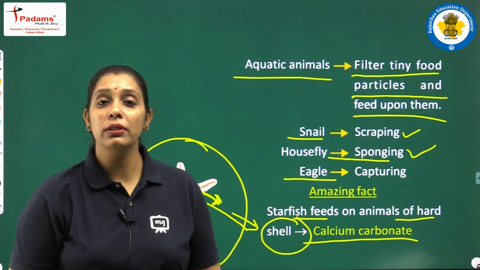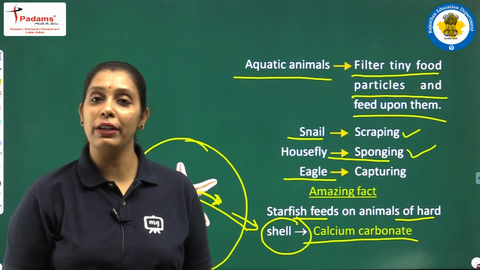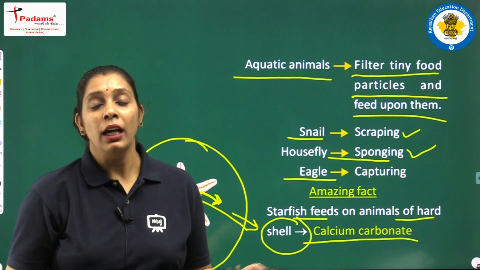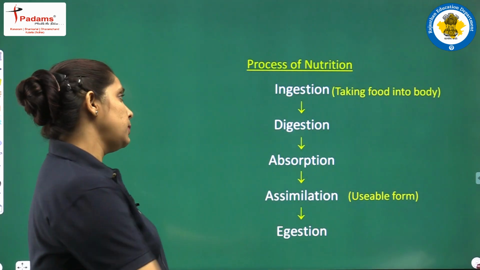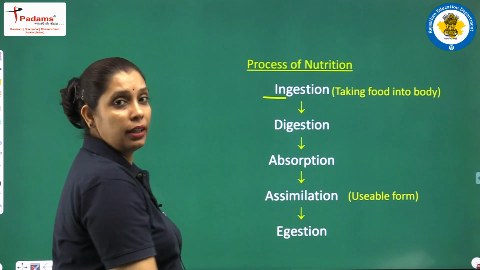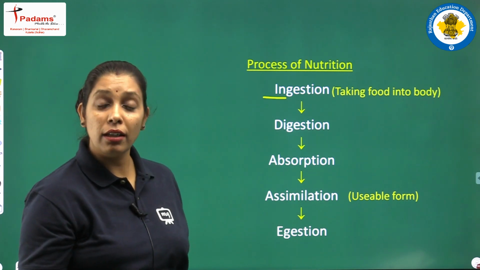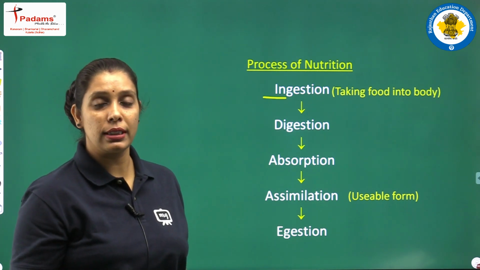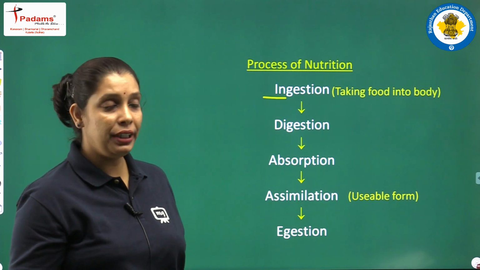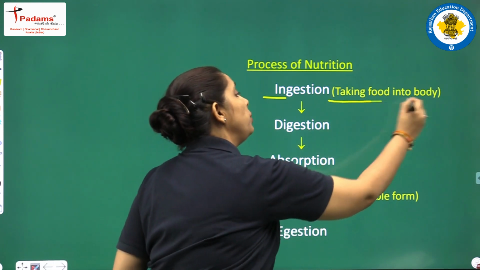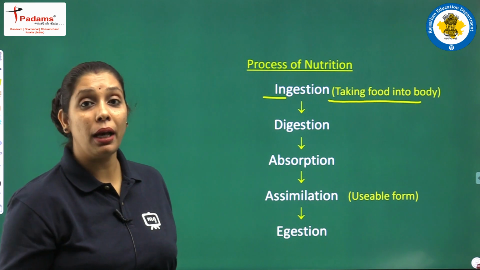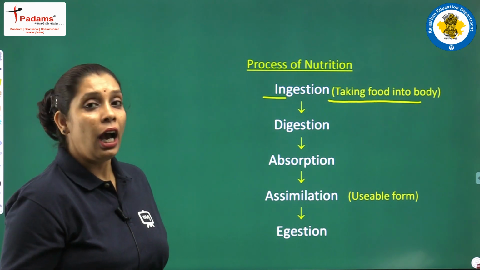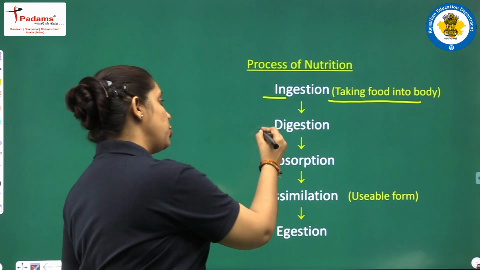Let's discuss the nutrition process in animals. Students, in animals, the nutrition process is of 5 types. What are they? Ingestion, and ingestion means the food taking process by any animal. So we can say that it is taking food into the body, and it is done by the mouth. After ingestion, digestion of food is there.